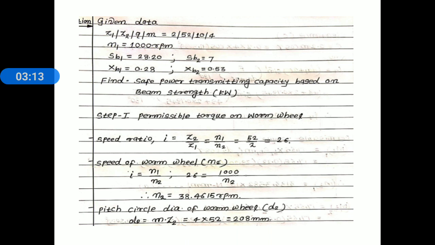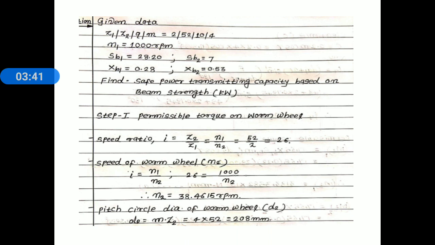Now here we determine the safe power transmitting capacity based on beam strength. For determining the safe power based on bending strength, we need the permissible torque transmitting capacity of worm wheel. Everyone knows the two relations for permissible torque based on beam strength, MT1 and MT2.